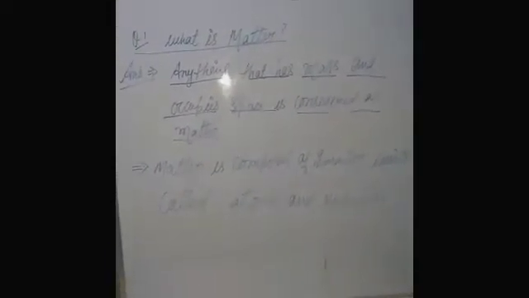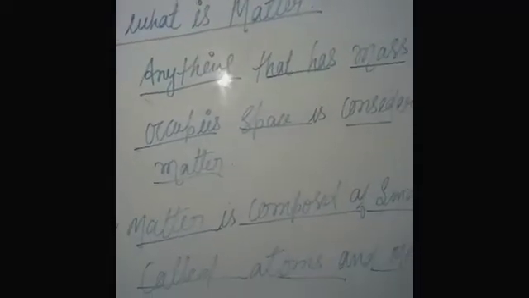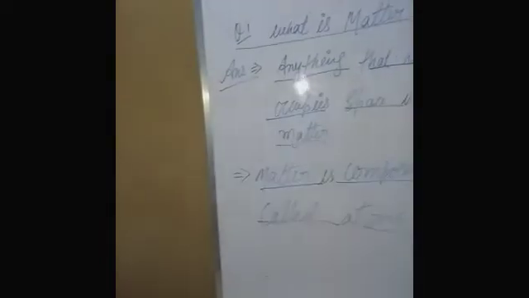Matter is composed of smaller units called atoms and molecules. I define these lines very simply, so you consider the blackboard and see what is matter and what matter is made up of, what particles, what is the smaller unit called atoms and molecules. I define all the terms. Clear? So consider the blackboard.